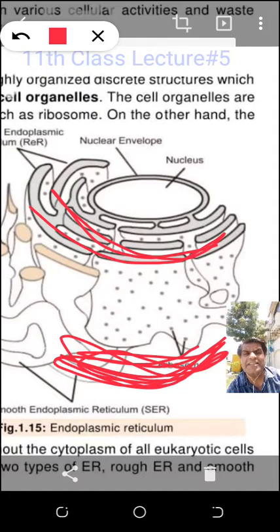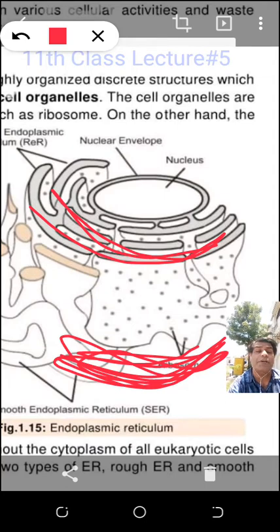These organelles have multiple functions. You are noting, for example, rough endoplasmic reticulum transporting the material from the nucleus to the cytoplasm, one function. Rough endoplasmic reticulum having the ribosomes to form the protein, another function. Smooth endoplasmic reticulum moving the material from the cytoplasm to the cytoplasm, another function, that is the transport. Primary function, transport. The second function I will teach you in second year in detail in one chapter.